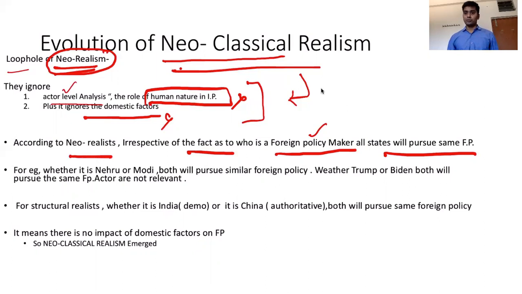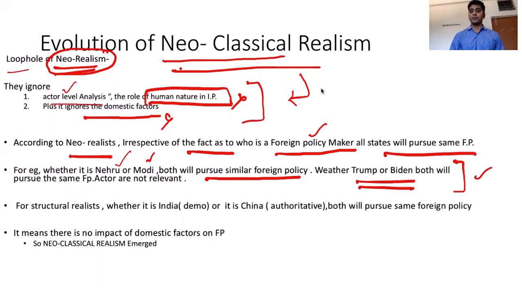For example, whether it is Modi or Jawaharlal Nehru, both will pursue the same foreign policy. Or whether it is Trump or Joe Biden, both will pursue the same foreign policy. Because here actors are not relevant as per the neo-realists. This is the biggest mistake they made.